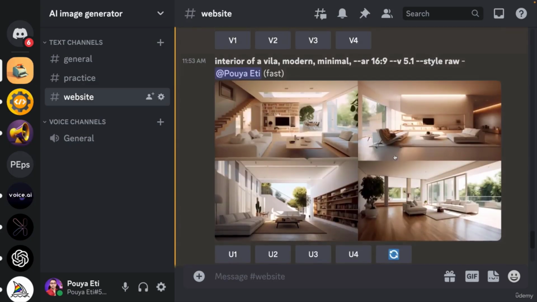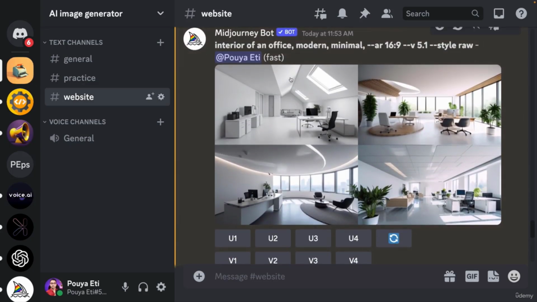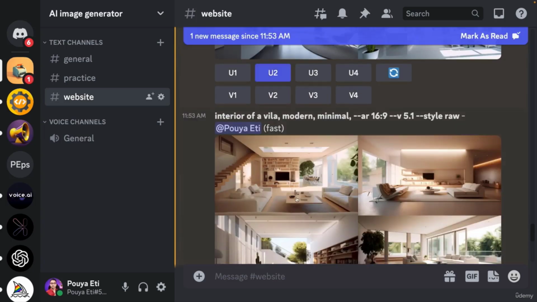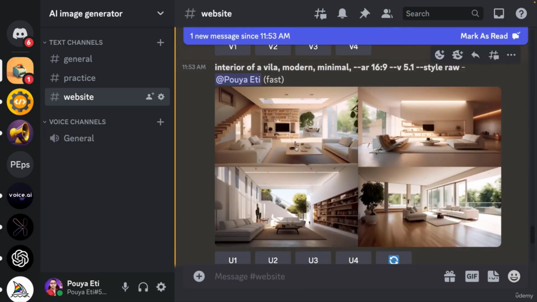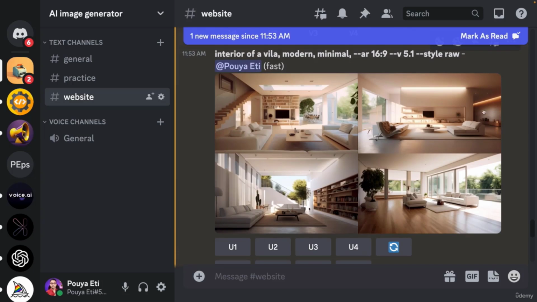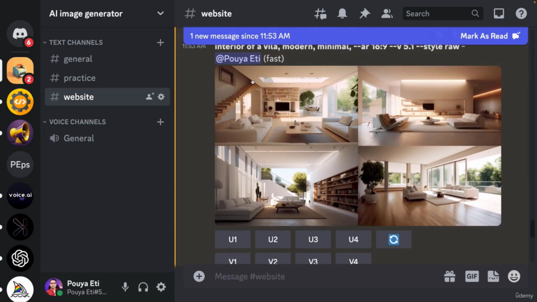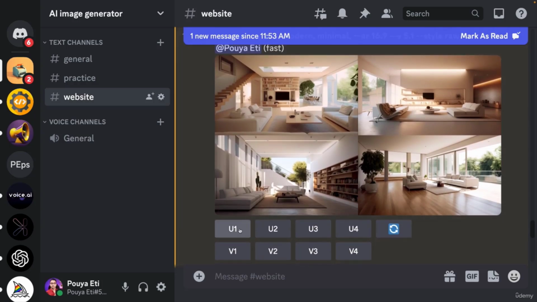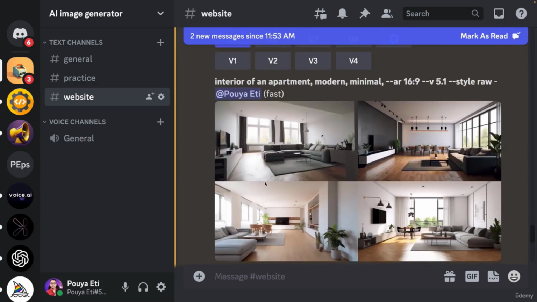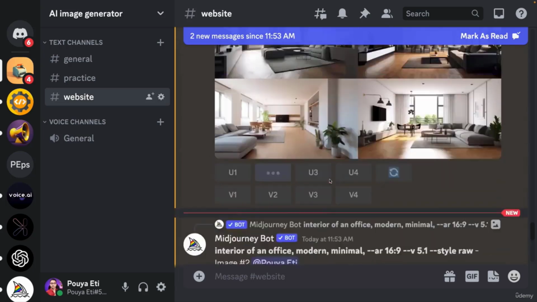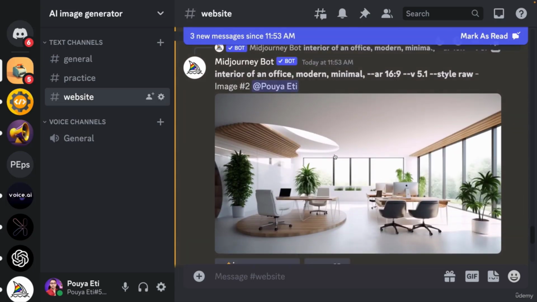All right, the images are ready. So the first one here, we have the office. And from these, I'm going to select the second one. So let's upscale it. Then we will have the villa. And from these options, I think I'm going to go with the first one. Upscale it. And here we will have the interior design of an apartment. I'm going to go with the second one. Let's save all these pages.